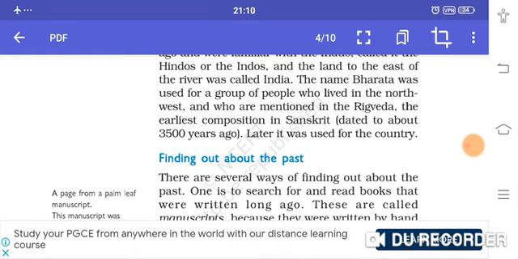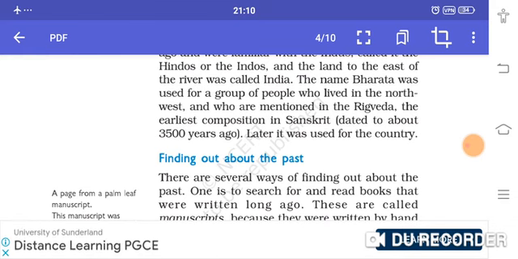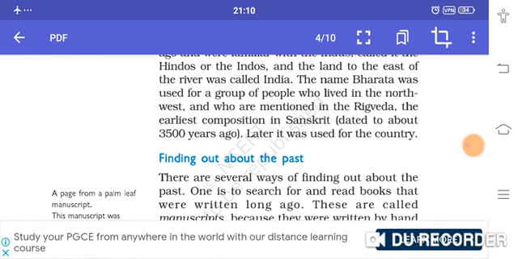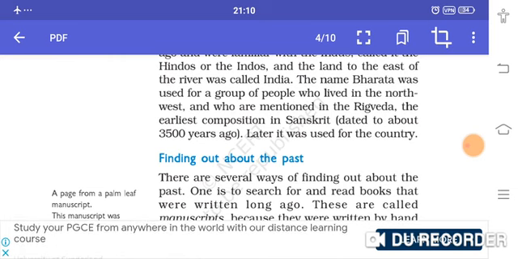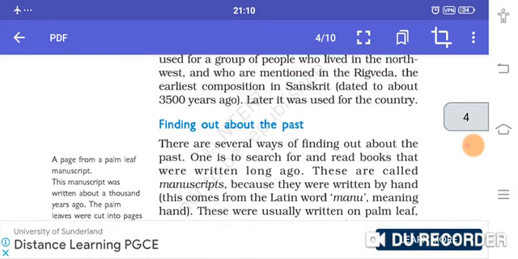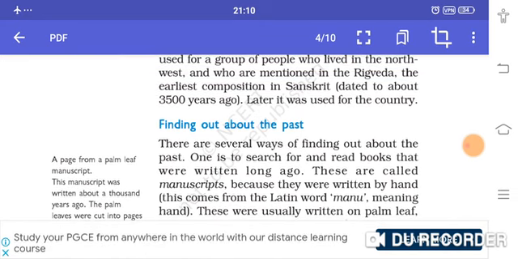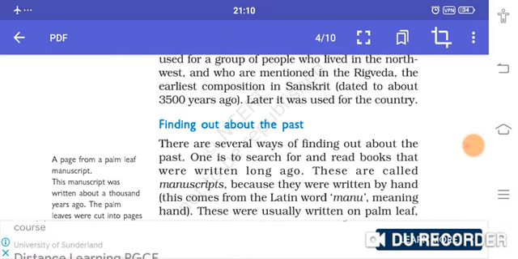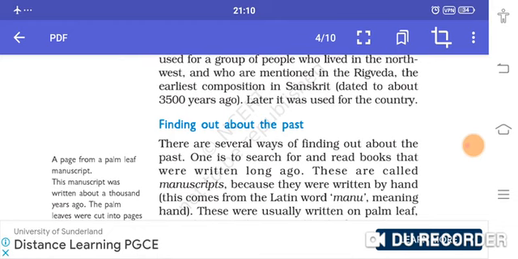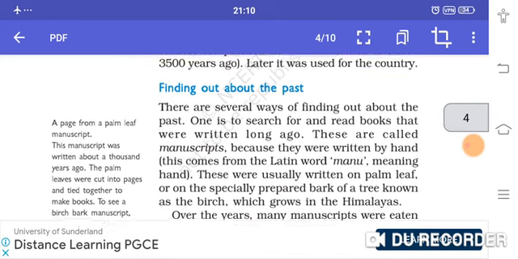The Iranians and the Greeks who came through the northwest called it Indus, and the land to the east of the river was called India. The name Bharat was used for groups of people who lived in the northwest, and they were also mentioned in the Rig Veda, the earliest composition in Sanskrit. Later, it was used for the country.